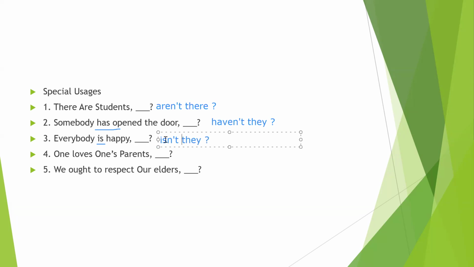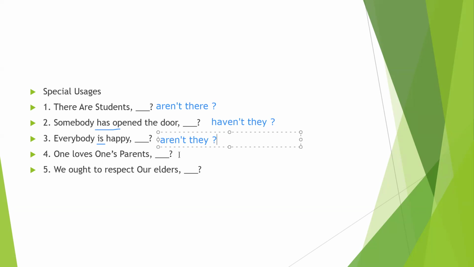Is "isn't they" correct? No. Why? "They" is plural. So we can write "aren't they?" This is the correct form. This is one of the special cases. Here the helping verb is "is", but we can write "are" only. This is one of the special cases in question tags.